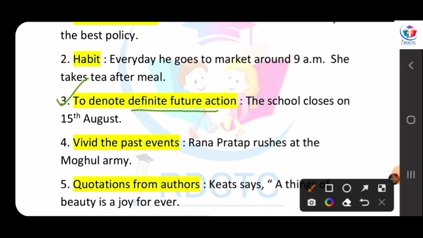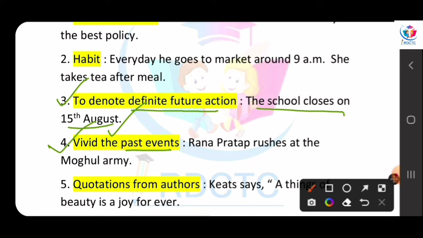Okay? The school closes on 15th August. In India, on 15 August, we celebrate the Independence Day. That's why every year the school closes on that day, right? We all know about it. That is why it is written in simple present tense. The next point is vivid the past event.